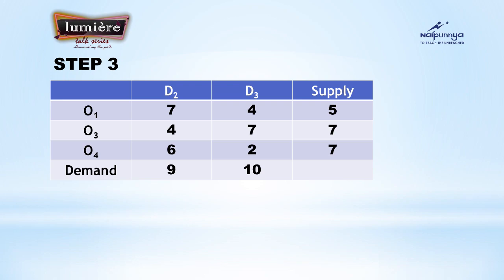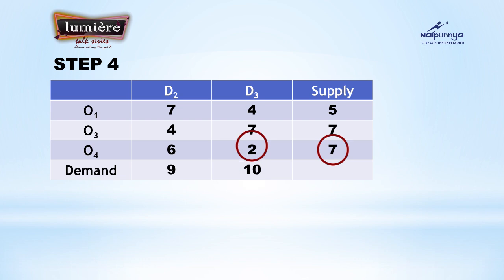Okay. So in this case, while adding the supply, actually at the beginning it was 34. After reducing, we got the supply total as what? 5 plus 7 plus 7, it is 19, and demand 9 plus 10, again it is 19. So it is balanced in between also. Now in step 4, again we have reduced the matrix into 2 columns and 3 rows. Here the smallest element is 2, that comes under O4D3. At O4D3 for the 2 we have the supply 7 and demand 10.